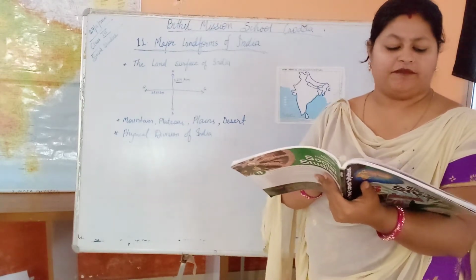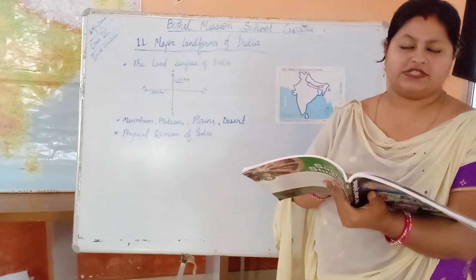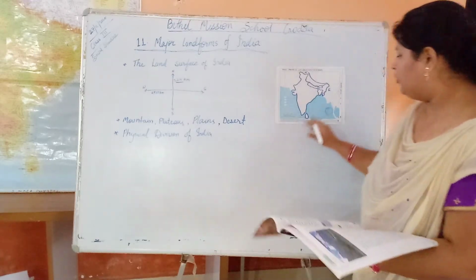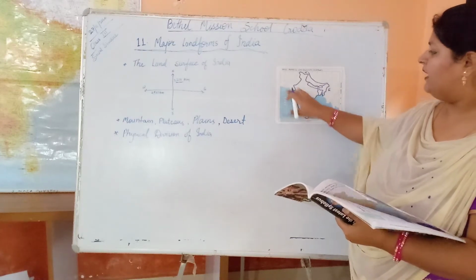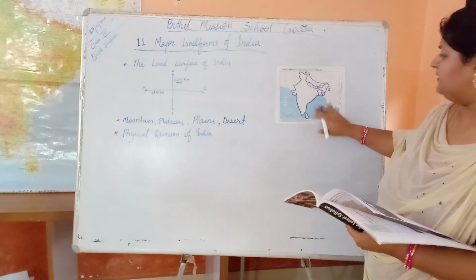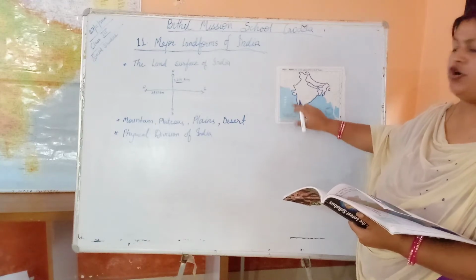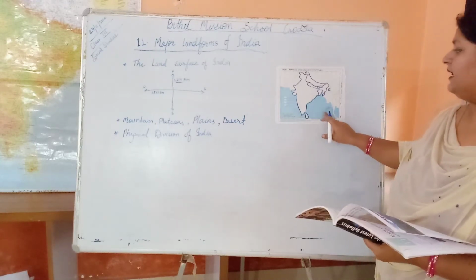The southern part of India is surrounded by water bodies on three sides. You can see on the map, the cyan colored part is the water body.